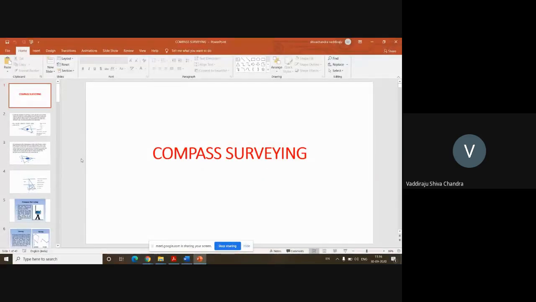So before proceeding to that, what are the disadvantages of chain surveying? What you have learnt in the previous classes? I want some answers, at least from a few students. We can't measure the angles with chain surveying, sir. Okay. Any other? When we have a larger area, we can't use chain surveying.